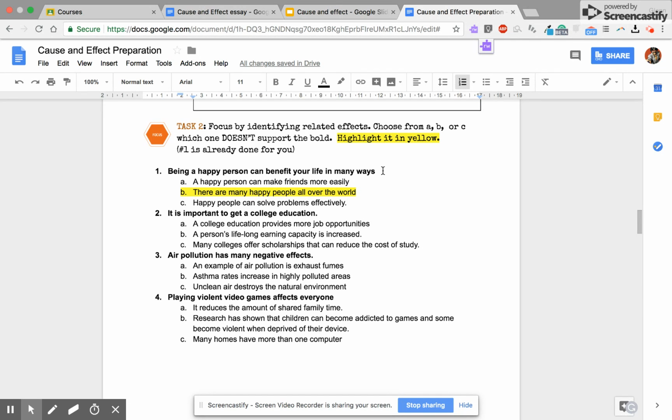Being a happy person can benefit your life in many ways. A, a happy person can make friends more easily. Is making friends a benefit? Yes. C, happy people can solve problems effectively. Is solving problems effectively a benefit? Yes. B, there are many happy people all over the world. Is that a benefit to me of being a happy person? No. So I've highlighted this one in yellow because it doesn't support the main point. We must make sure our supporting information supports the main point. You can stop now, if you like, and do the same thing with 2, 3, and 4.